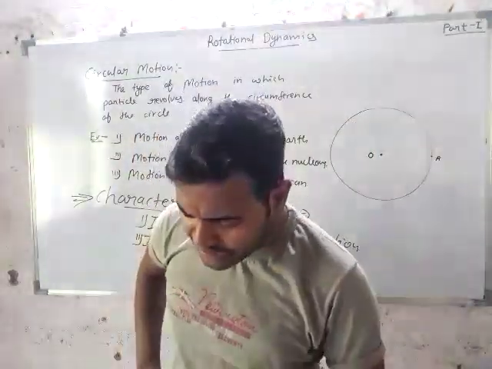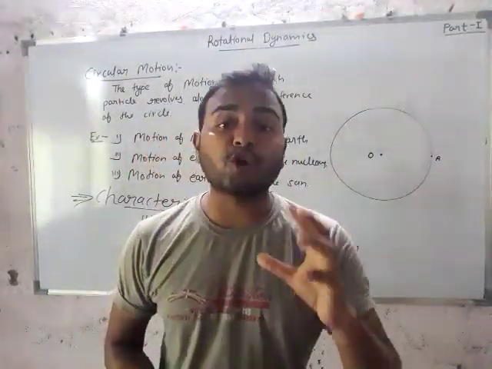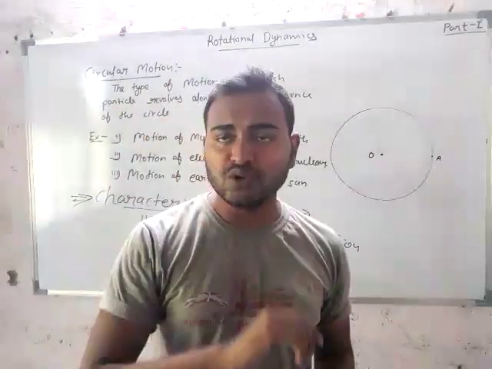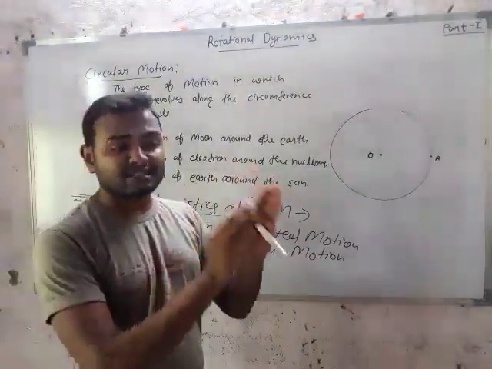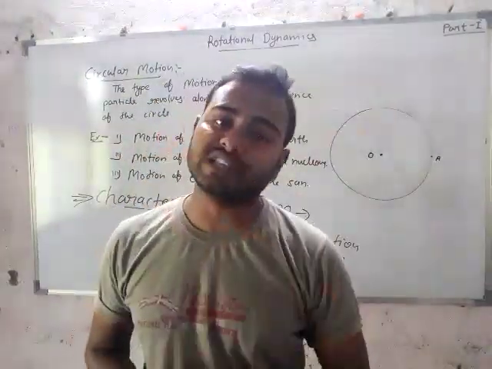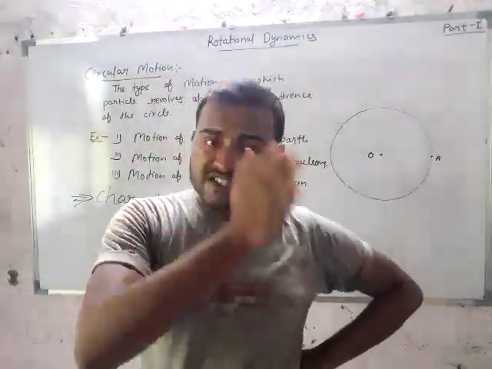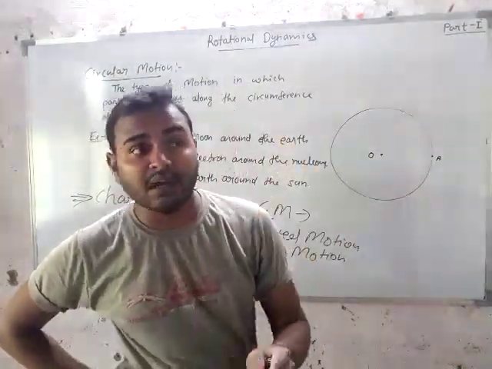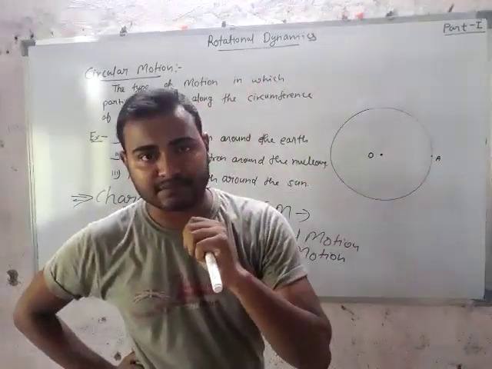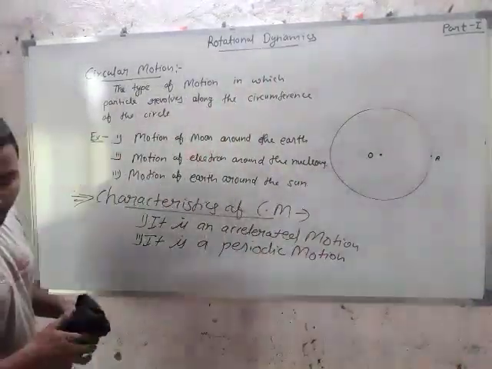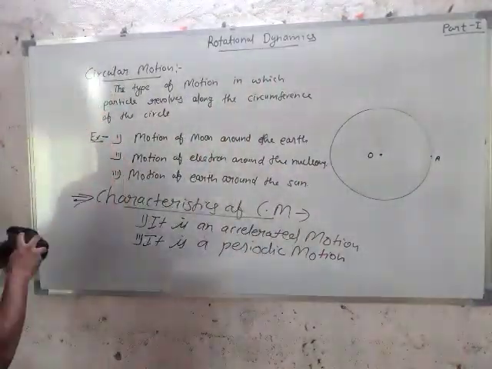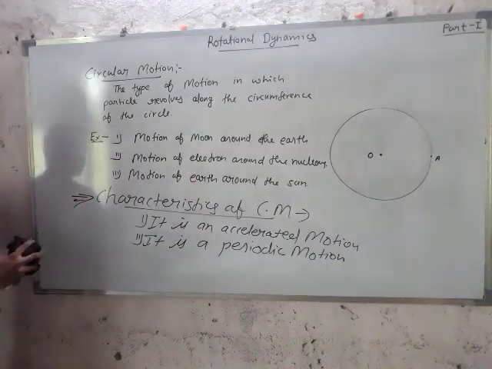Okay students, now I am going to deliver some important topics in circular motion. These are radius vector, angular displacement, angular velocity, and angular acceleration. So let's see what radius vector is. Student, screenshot it.